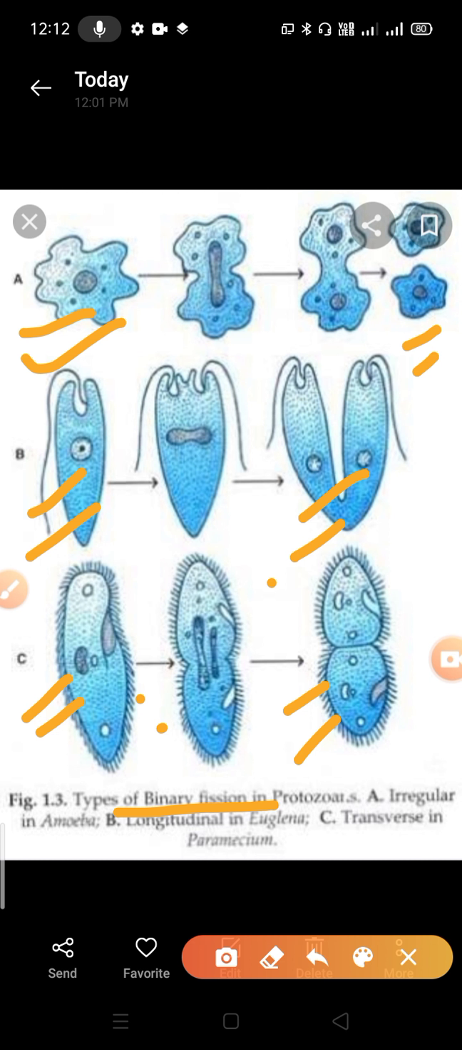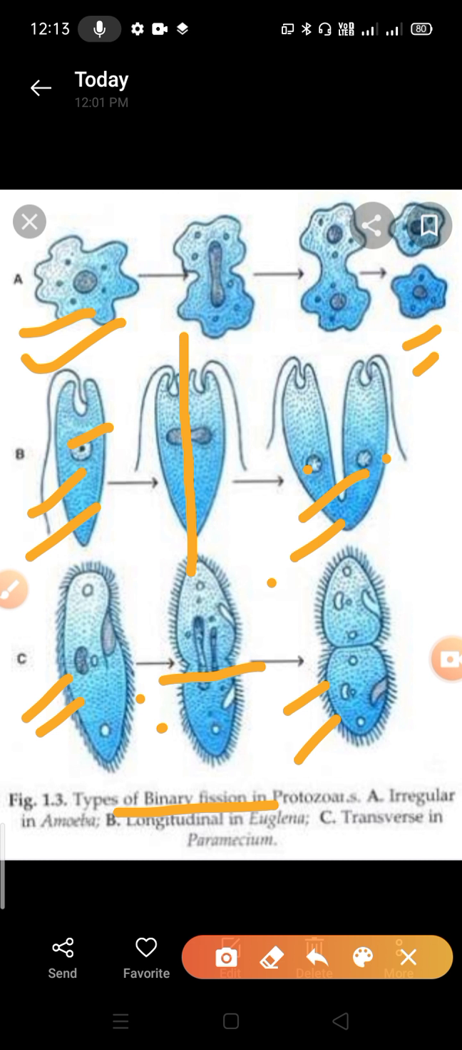In the second case, in euglena, you can see how the body is divided into two. The body is divided in a longitudinal way, meaning from one parent cell two daughter cells are formed, but the mode of division is longitudinal binary fission in the case of euglena. In the third case, paramecium, you can see one slit, a transverse division. Which kind of binary fission is it? Transverse binary fission. Clear? In this, the cytoplasm is divided into two.